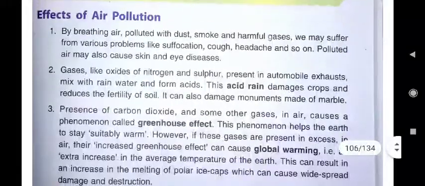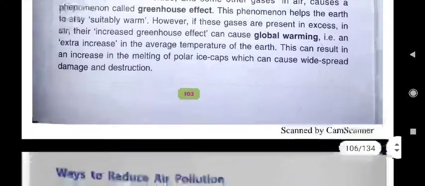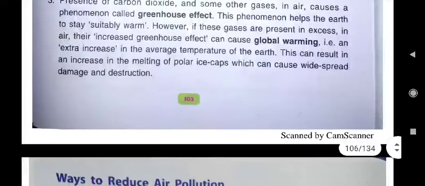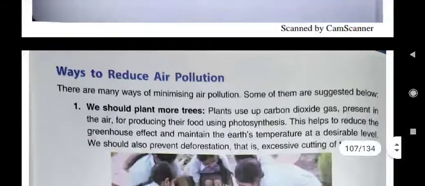Then what are the effects of air pollution? How does it affect us? That also we have seen: suffocation, cough, headache. Then polluted air can cause skin and eye diseases. Acid rain is because of polluted air. This acid rain damages the crops and is harmful for the plants also. Global warming, you must be knowing, is an extra increase in the average temperature of the earth. This can result in increased melting of polar ice caps, which can cause widespread damage and destruction.